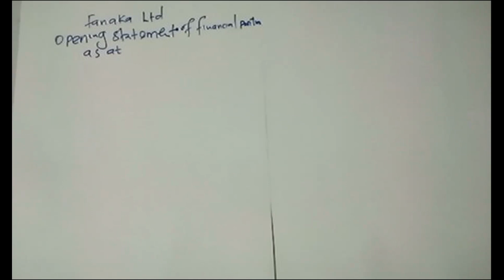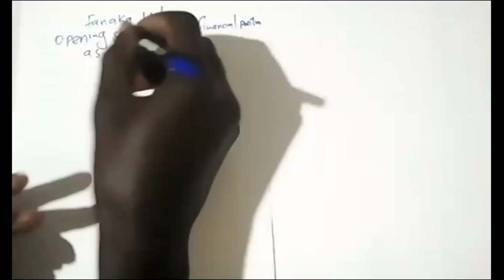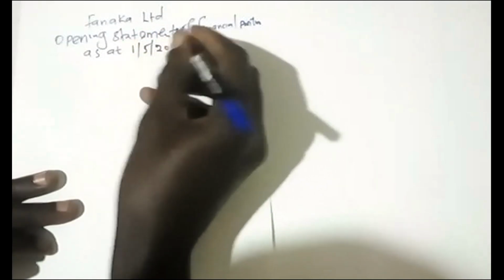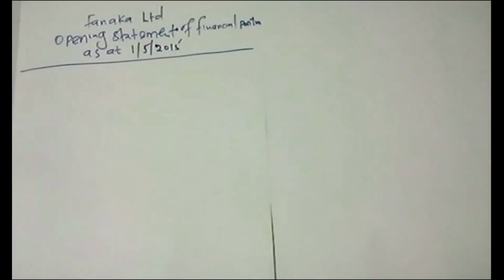April, 30th April. So it was ending as at 30th April, which means that in the next financial year, it will be starting on 1st May. It will be 1st May 2015.